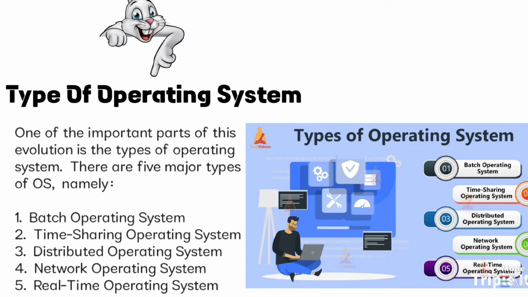Types of operating system. One of the important parts of this evolution is the types of operating system. There are 5 major types of OS, namely 1. Batch operating system. 2. Time-sharing operating system. 3. Distributed operating system. 4. Network operating system. 5. Real-time operating system.